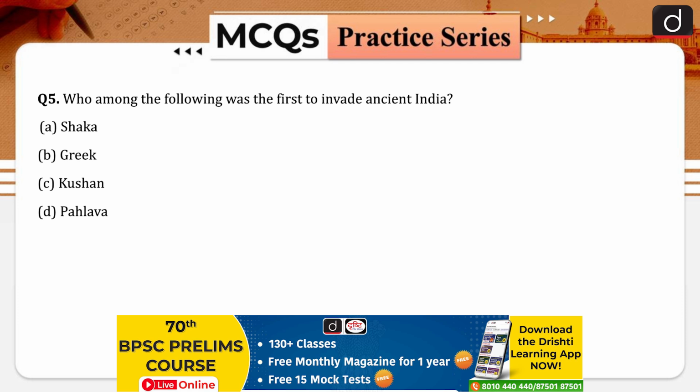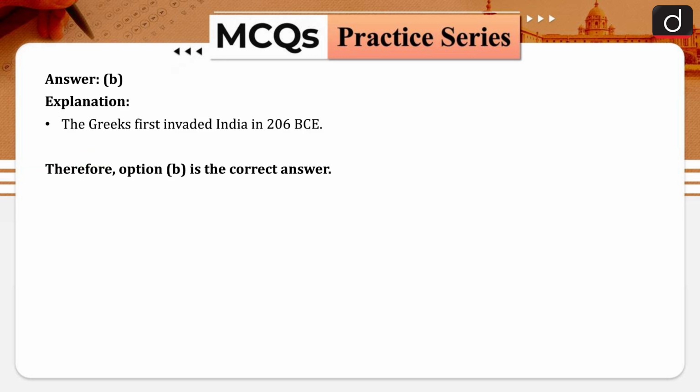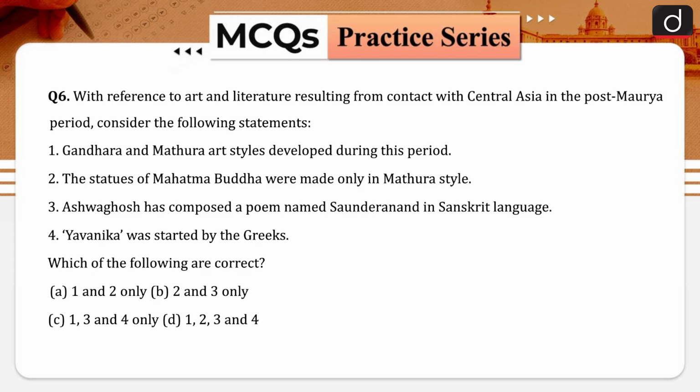Who among the following was the first to invade ancient India? Shak, Greek, Kushan, Pahlva. And the answer is Greek. The Greeks first invaded India in 206 BCE. Coming to the next one.